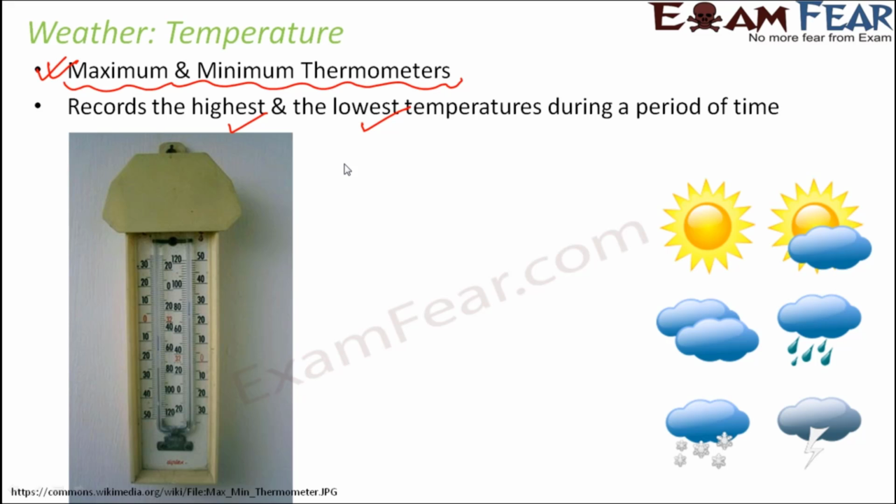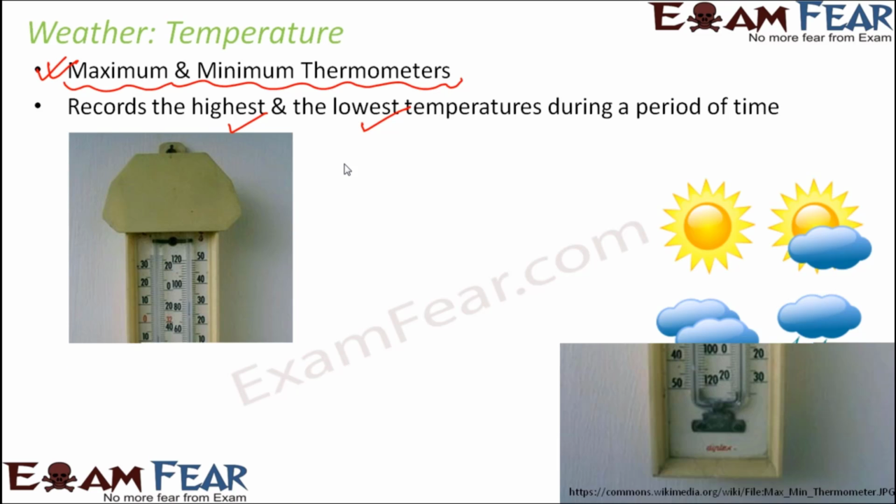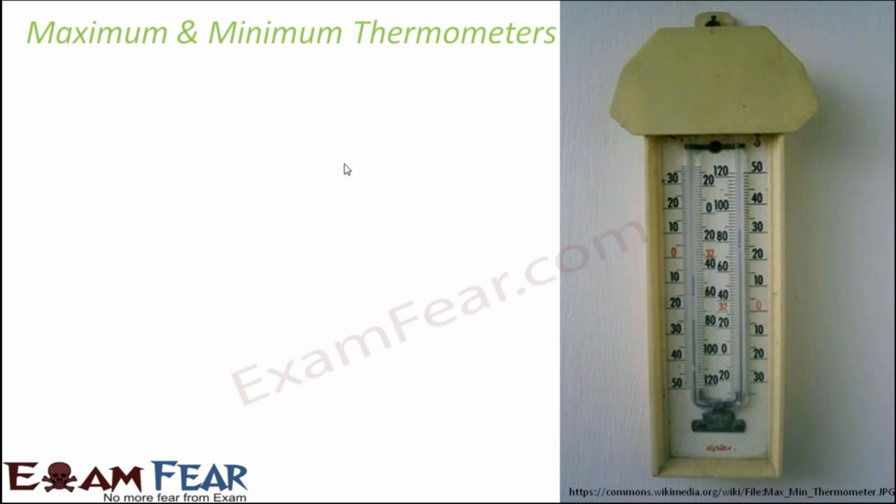So that's what I was telling you, right, when I showed you the newspaper clippings. In the newspaper clippings, it told the maximum and minimum temperature for each particular location. Like for Bangalore, it showed the maximum and minimum temperature. For Delhi, it showed maximum and minimum temperature, and similarly it showed it for all other places. So how we recorded that temperature is using a maximum and minimum thermometer. So let us learn more about maximum and minimum thermometers.